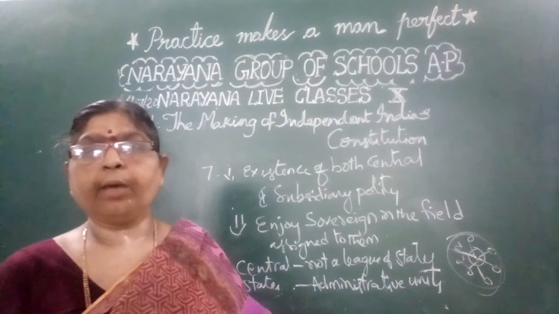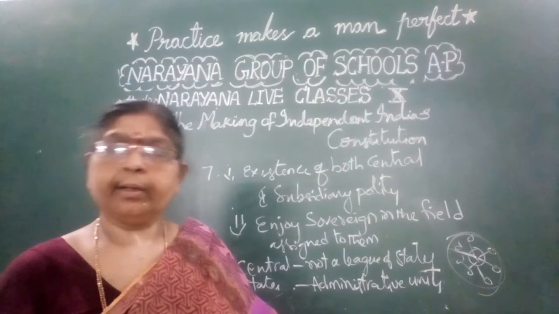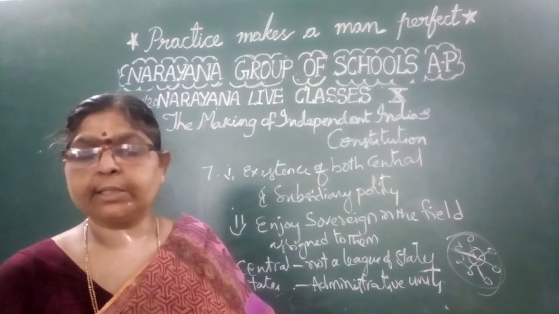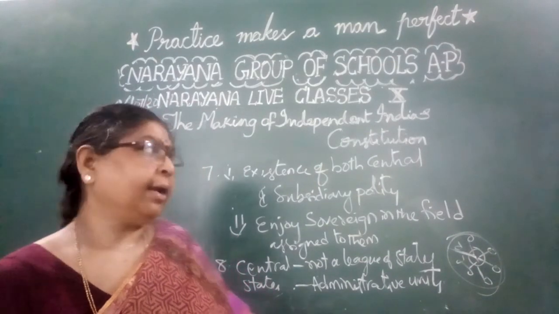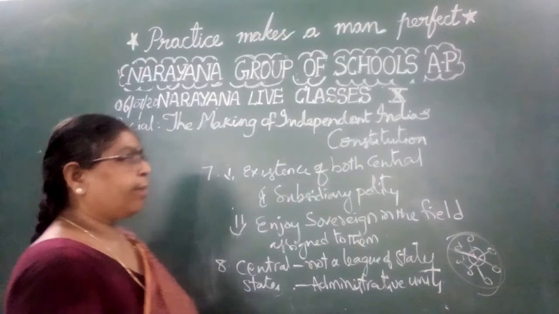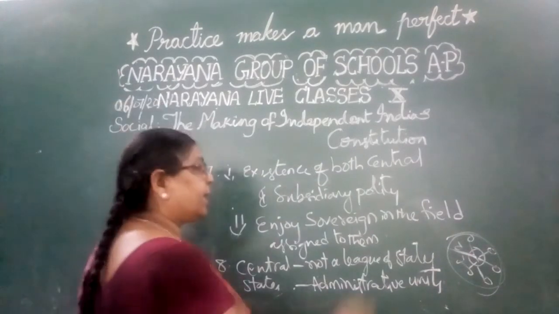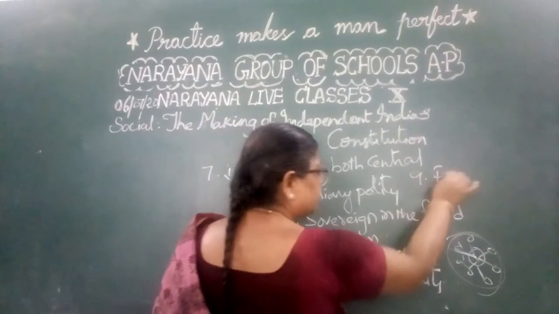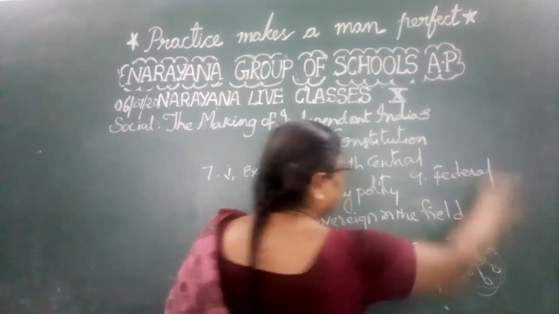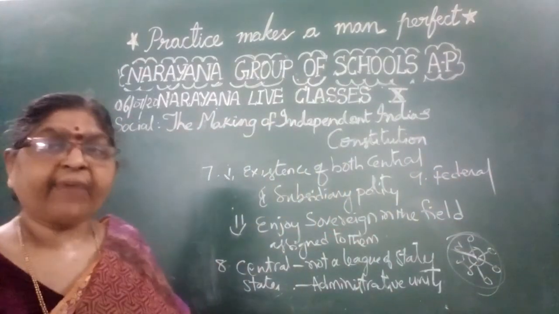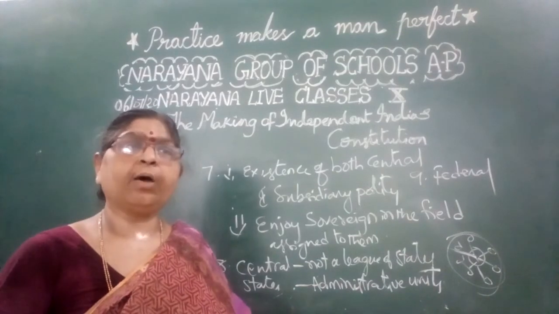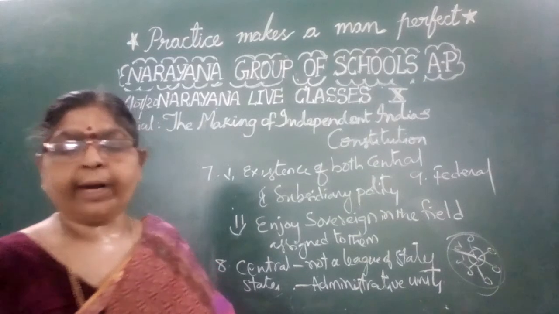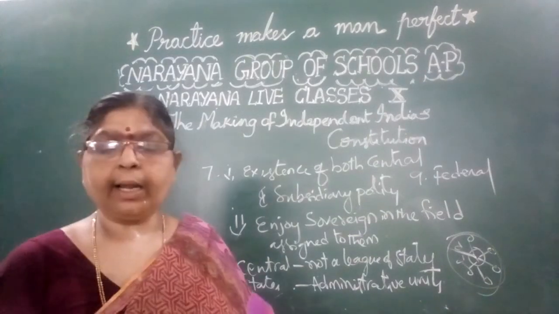Which type of government gives definite or defined powers to both the states and the central government? Because federalism itself means dual quality. A federal system means dual quality. It defines all the powers. Hence, one that defines the powers of the central government and state government is nothing but the federal constitution. Right, children?